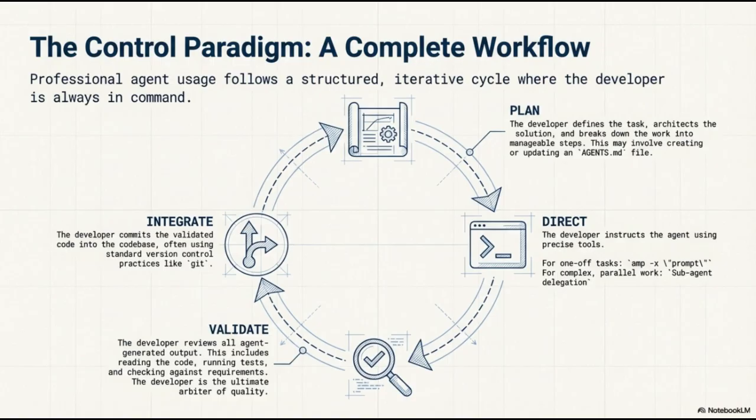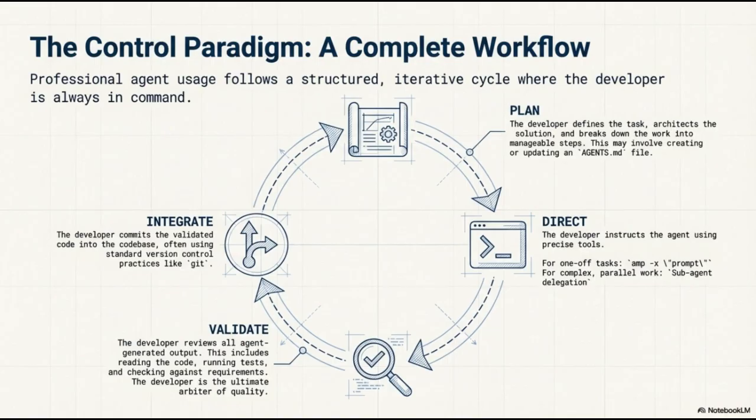Next, we move to direct. Here, the developer provides instructions to the agent using precise tools. For simple, one-off tasks, this might involve a direct command line prompt. For more complex or parallel workloads, this stage involves strategic sub-agent delegation.